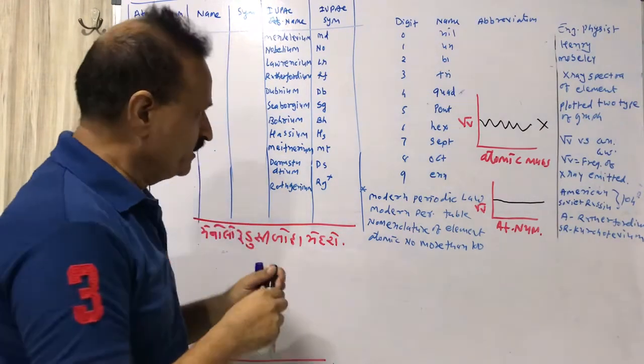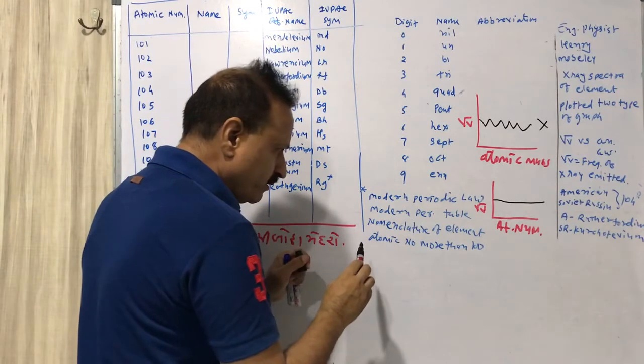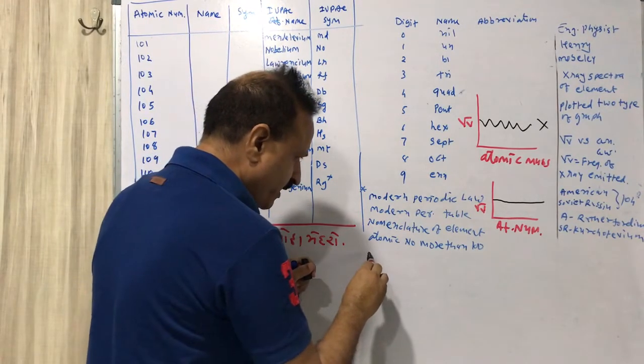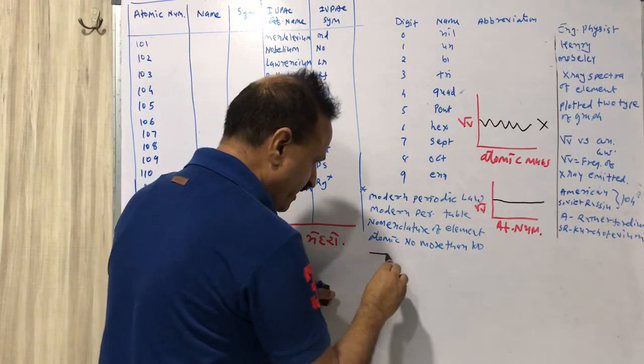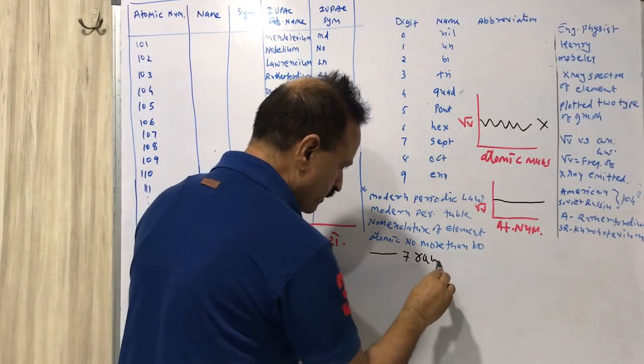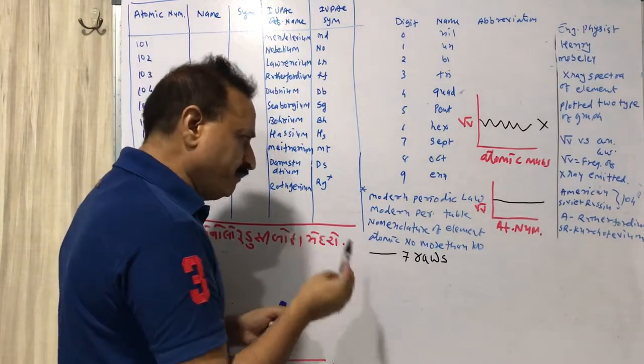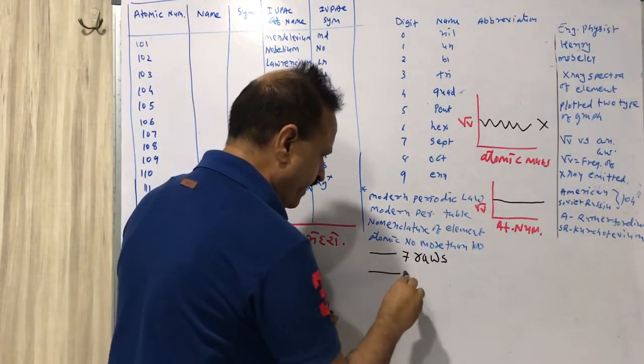So I am drawing a simple periodic table. In the periodic table there are 7 rows. In the periodic table there are 18 columns.